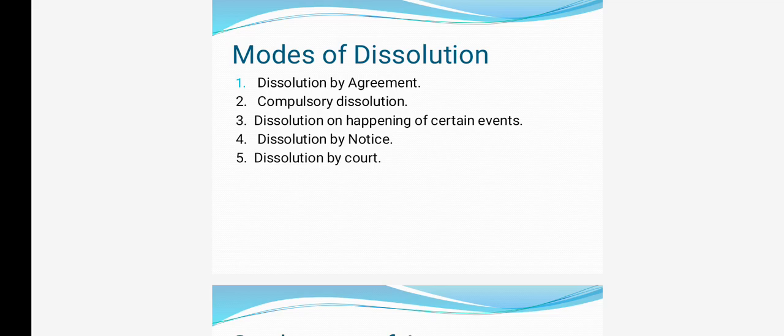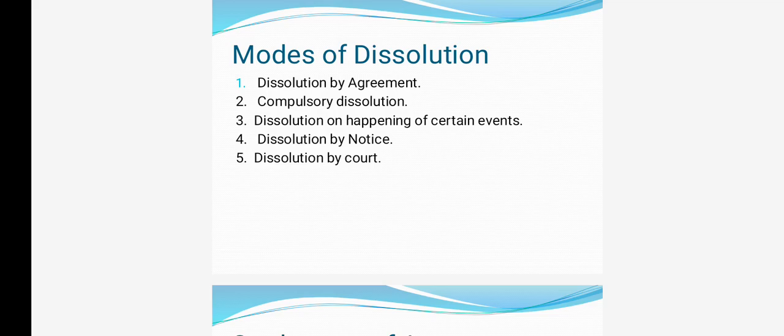First one, dissolution by agreement. A firm can be dissolved at any time by the mutual consent of all partners.